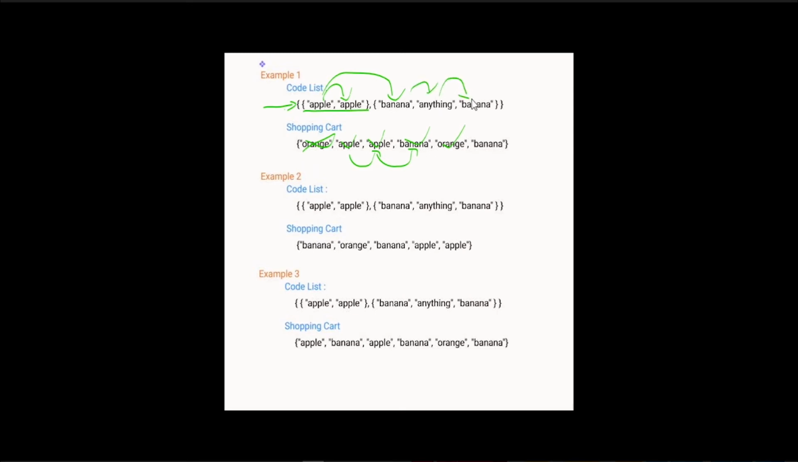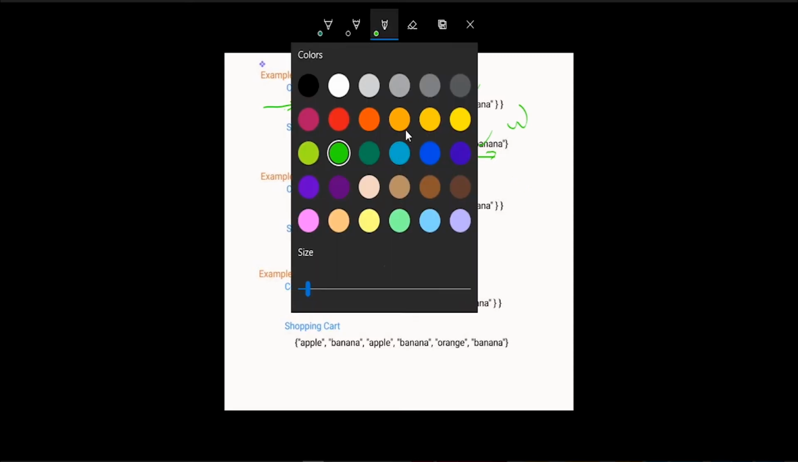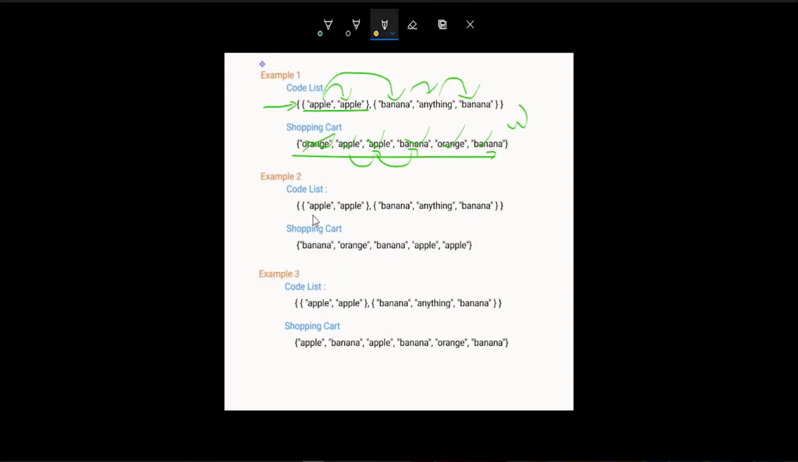Now banana, banana, banana, boom. So now everything is maintaining our code list, so he is a winner. Okay, now we will take example 2. Here our code list is apple, apple, banana, anything, banana, and our shopping cart is banana, orange, banana, apple, apple.